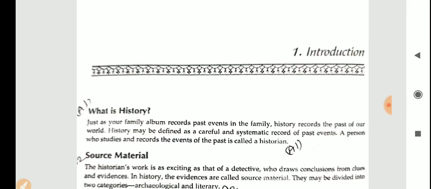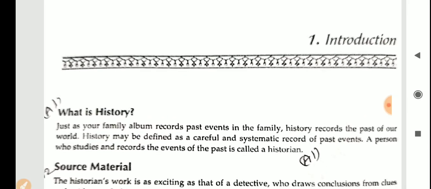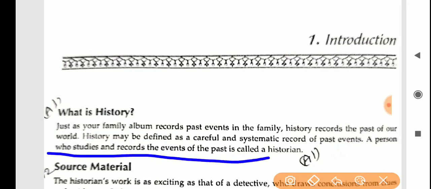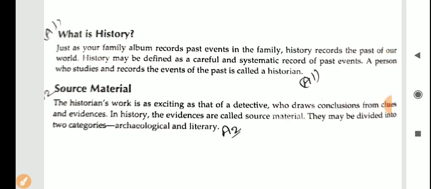After this, history records the past of our world. History may be defined as a careful, systematic record of events. A person who studies the events of the past is called a historian. What is the source material now?